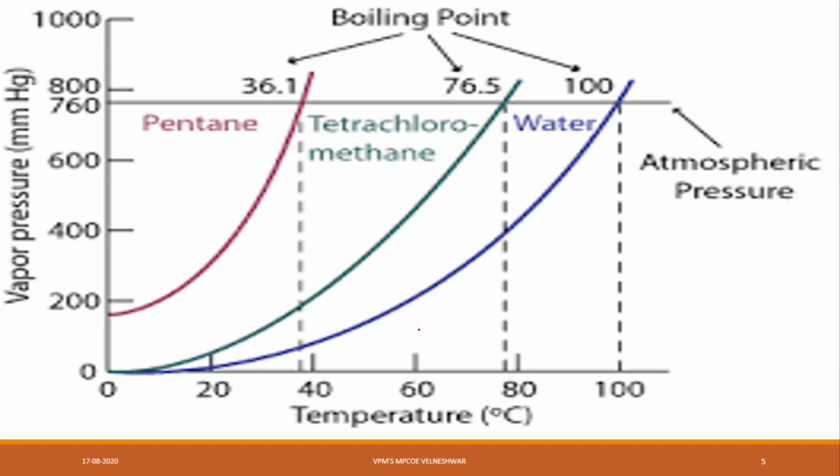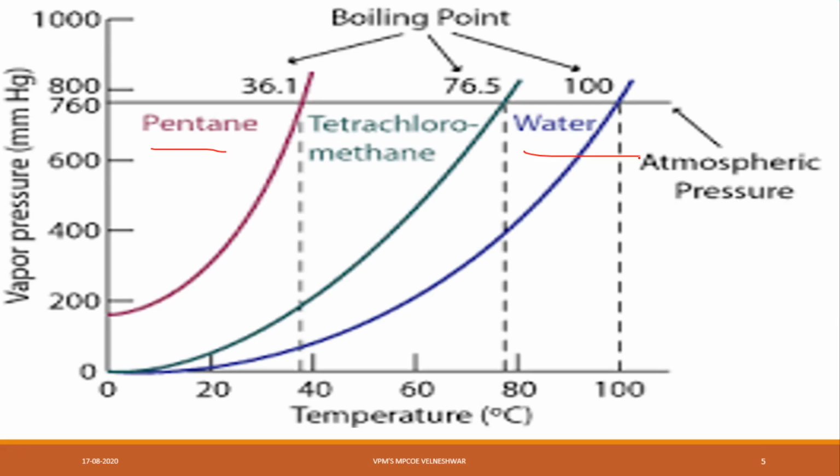Next, I have shown an image: when pressure increases, temperature increases. Please pause this video and watch this entire graph, and you will understand. I have taken different liquids: pentane, trichloromethane, and water.